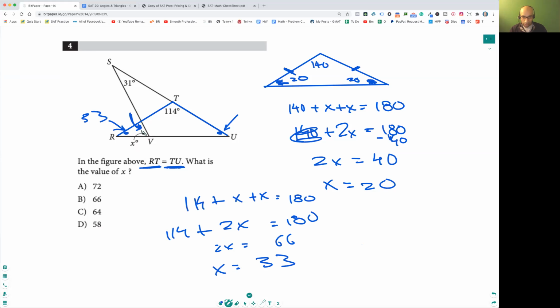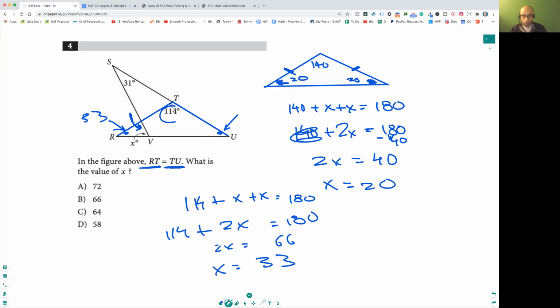Now, how do you find this angle? Remember the exterior angle theorem again. You finished this triangle now. You've used all of the information here. The one thing that you haven't used is this angle over here. So first of all, let's try to find out what this angle is. This exterior angle is going to be equal to this plus this.